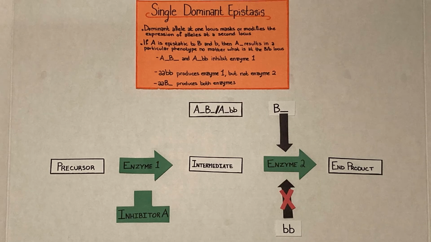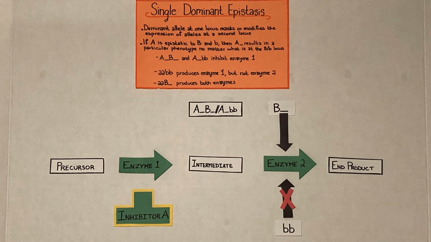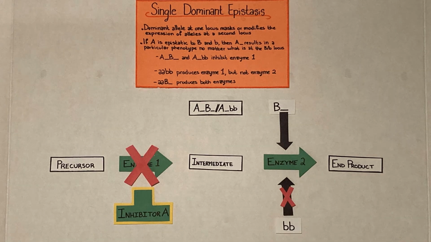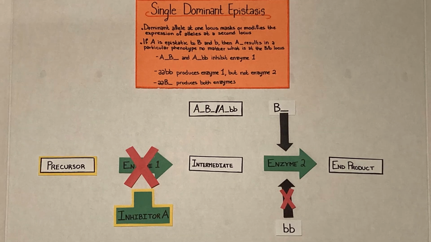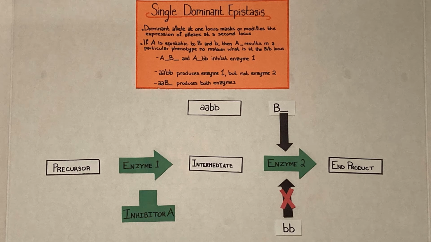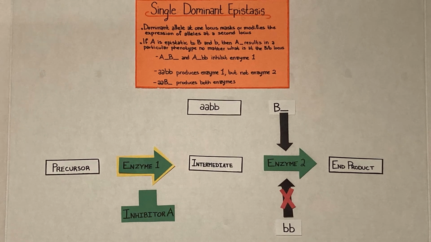We can see that in genotypes with the dominant A allele, the A activates an inhibitor, represented by the T-bar, which represses the production of enzyme 1, preventing the precursor phenotype from converting to the intermediate phenotype, expressing the precursor phenotype. In the genotype that does not have a dominant A or B allele, there is no epistatic inhibition of enzyme 1 via the dominant A allele, so enzyme 1 is produced.